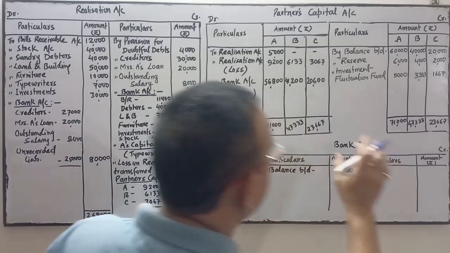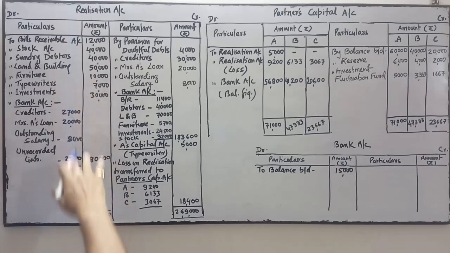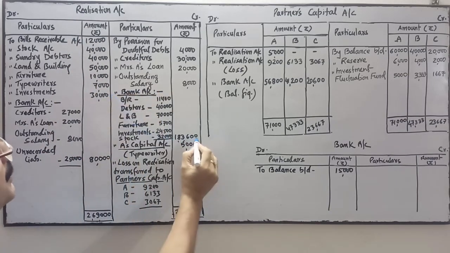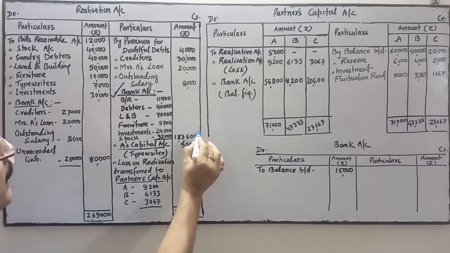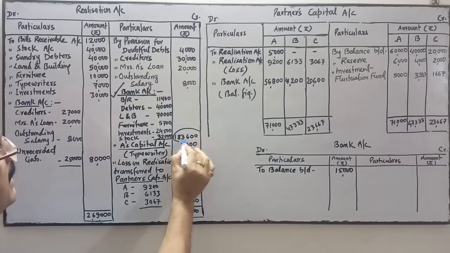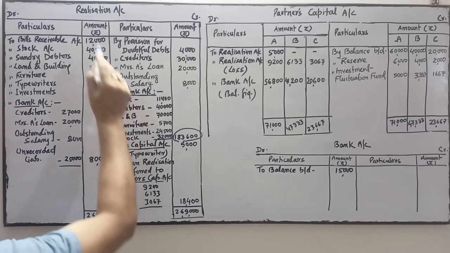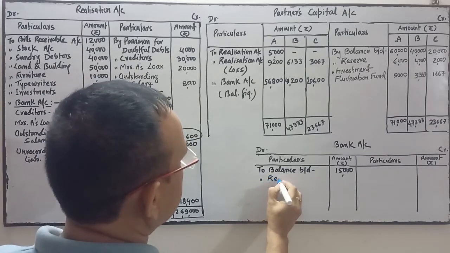Now come to the bank account. Finally, the bank account. Now see from the realization account, the bank information. This is the information about the bank. This one is the amount of the bank. So the entry is bank account debit to realization account. So on this side we will write to realization account.